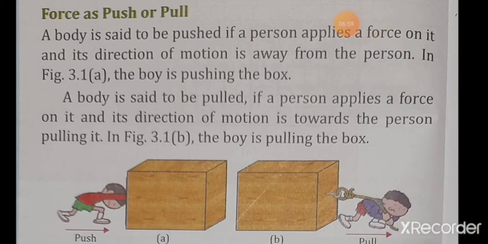In this, the boy also applies force on the box, but the direction of the motion is towards the person, not away from the person like in figure number 1. So we can say that the boy is pulling the box. Okay, is it clear?